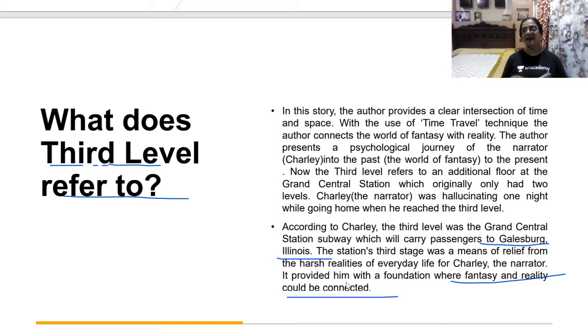Now, this last ending is a little confusing. We say that it is an open-ended story. It is left to the readers to interpret what it can be. So, one thought can always come that this letter must be the imagination of Charlie himself. He must have himself written that letter. Another thought can come that Sam Venner too had entered into the third level and written this letter in the name of Charlie.